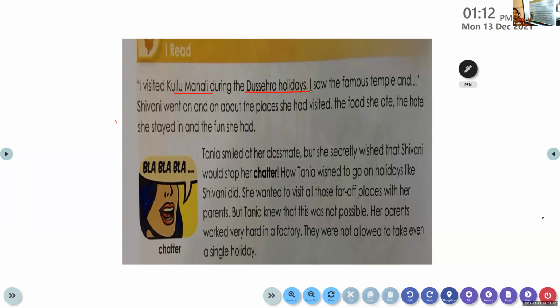But during which holidays did Shivani go to Kulu Manali? Dasahara. Have you heard the Hindi word Dashahara? Dashahara is a festival which is celebrated by the Hindus mostly. Okay, people who follow the Hindu religion.